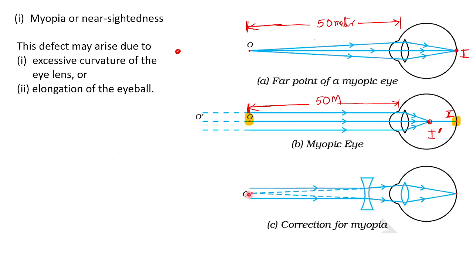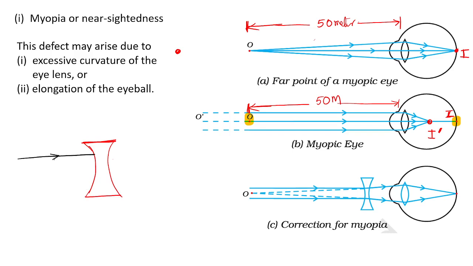So if the object is O, listen. I am putting a concave lens. What kind of lens is this? This is said to be a concave lens. What is the nature of a concave lens? The nature of a concave lens is that it will diverge the light. The property of the concave lens is it will diverge.